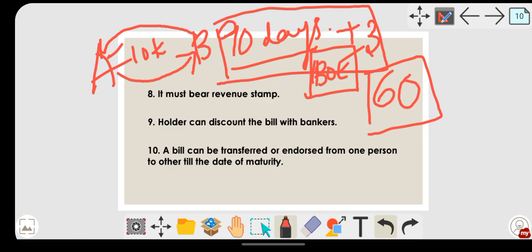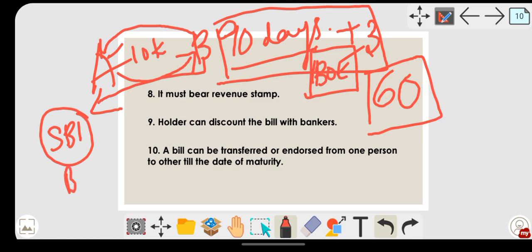So what can B do if he urgently requires money? He will go to a banker with the bill of exchange, say State Bank of India. He will go to SBI and give the bill of exchange. The value of the bill of exchange was 10,000 rupees. Now what will the banker do? He will discount the bill.